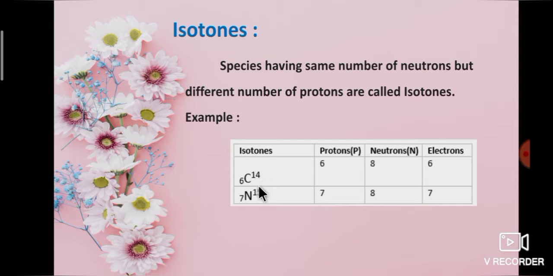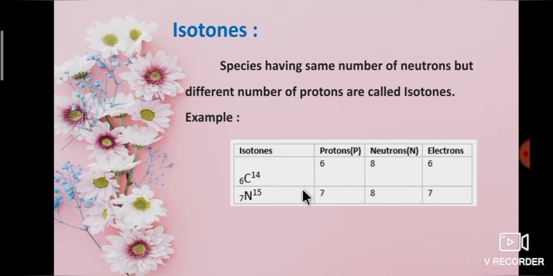Example, carbon and nitrogen. Carbon: protons is 6, neutrons is 8, electrons is 6. Here nitrogen: number of protons is 7, neutrons is 8 and electrons is 7.